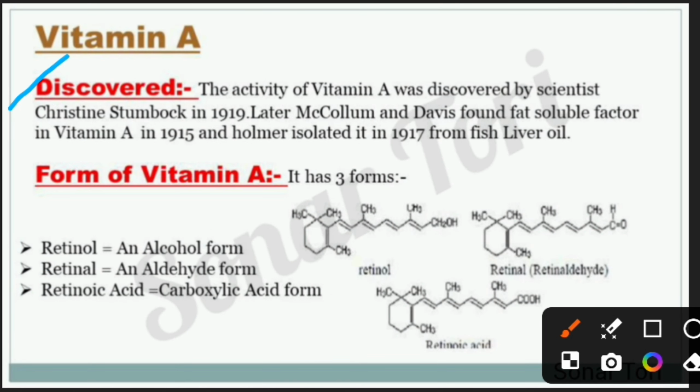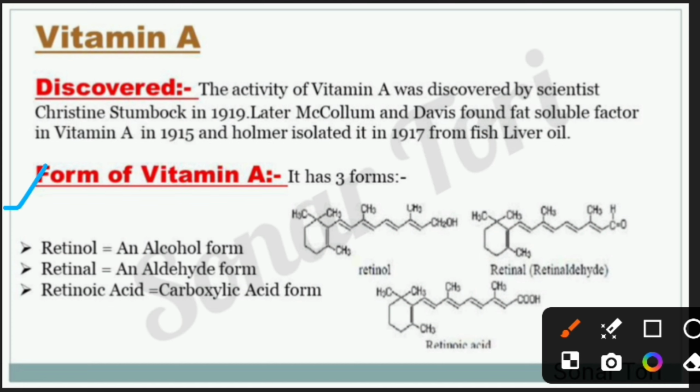The first topic of fat soluble vitamins is vitamin A. Discovery: the activity of vitamin A was discovered by scientist Christine Strombuk in 1919. Later, McCollum and Davis found fat soluble factor in vitamin A in 1915, and then Holman isolated it in 1917 from fish liver oil.